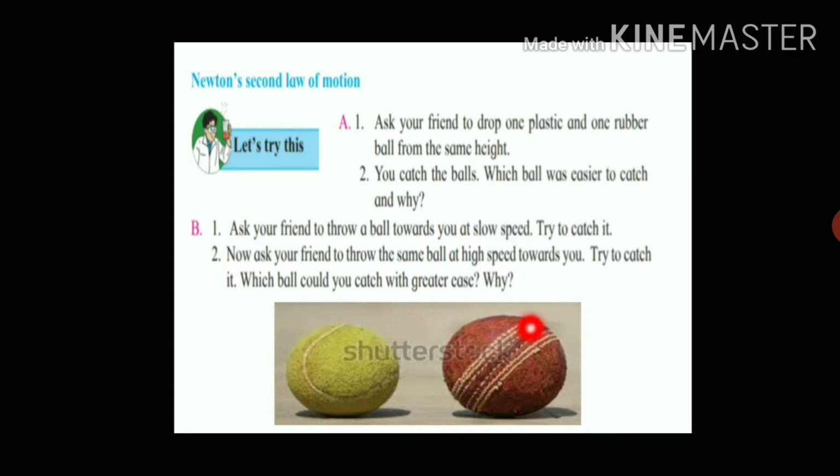Both balls have the same speed. Now, when we catch these two balls, which ball can you catch easily and why?